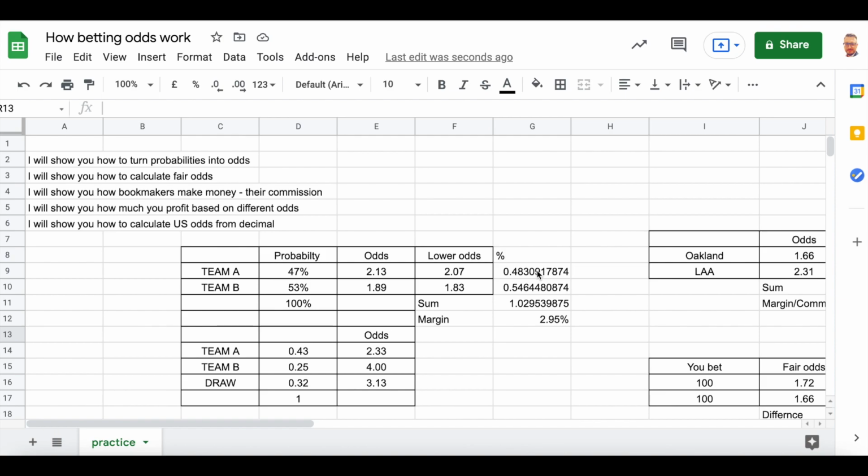And I hope that this sheet will help you to calculate your odds, to see how much commission they take, and you can also calculate the probabilities from your odds. So I hope that this video will help you to understand how betting odds work, and below in description I will also give you these formulas that we have created in Spreadsheet so you can use them for yourself.